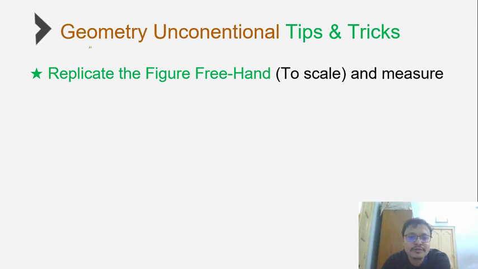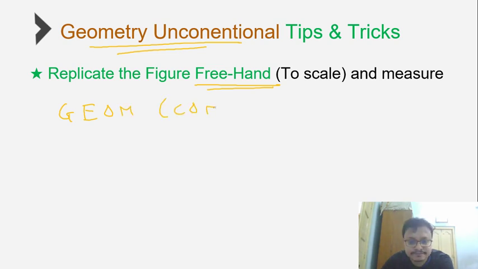So now what we'll do is we'll get started with the geometry unconventional tips and tricks. The first thing that we talk about is replicating the figure freehand to scale. So I have a question. Let's say you have a very complex geometry problem. There's a figure given to you and there's a complex problem. In case I replicate, or draw the same figure freehand with the same measurements and angles, then will I get the same answers?